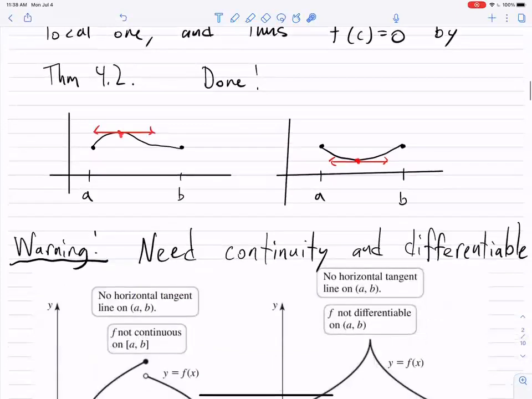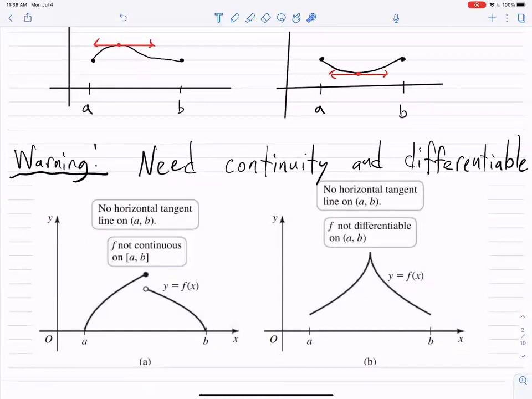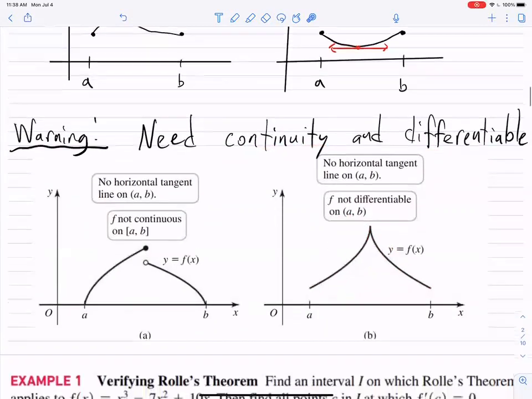And here's a huge warning. We need continuity and differentiability. Here are 2 examples of functions that have the same value at the endpoints, but do not satisfy Rolle's theorem. Here's one because it's not continuous. So because this is not a continuous function, there is no place where there's a horizontal tangent. No horizontal tangent lines anywhere here. Or you can have it where it's not differentiable. So it goes up to this kind of point, a cusp, and there's no horizontal tangent because the function's not differentiable at the max. And so you need continuity and you need differentiability for this to work.